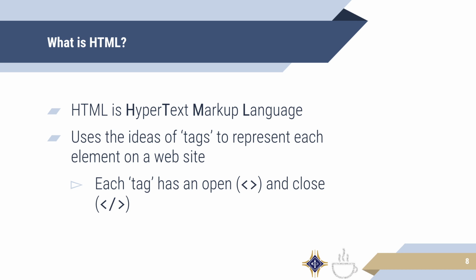You'll know that because the opening tags have those little angle brackets around the tag name, and the closing tag will be the exact same as the opening tag, same name in between the angle brackets, but there'll be a little slash right before the tag name. You'll see an example of that on a coming slide. This is very similar to XML, so if you're at all familiar with that standard, HTML is almost the exact same.